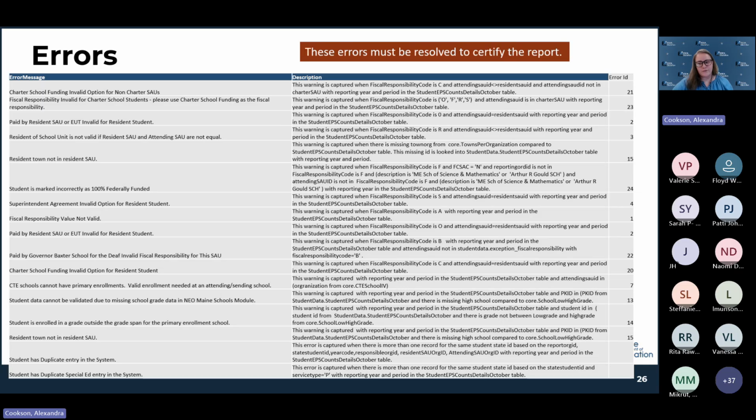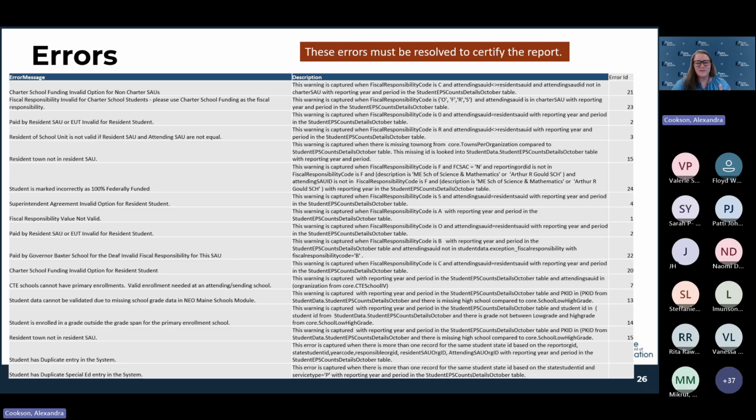Fiscal responsibility invalid for charter school students. You need to use the charter school funding or fiscal responsibility O for those students. They're just going to give you these errors, and they'll pretty much tell you what to do. So you can see, a couple rows down, student is marked incorrectly as 100% federally funded. If the student is not marked as residential on our end, then that is going to be an error for you. So just make sure that you're checking these errors for students.